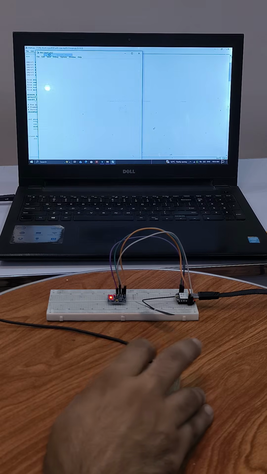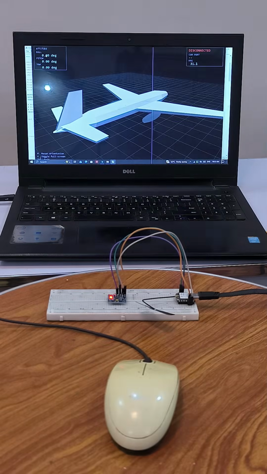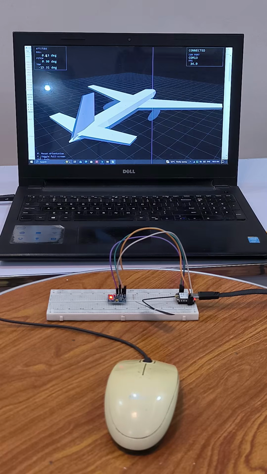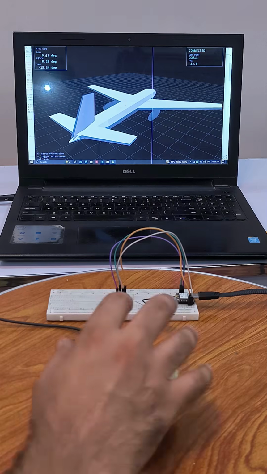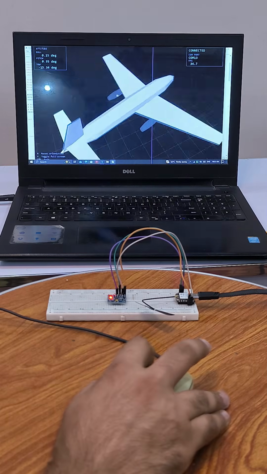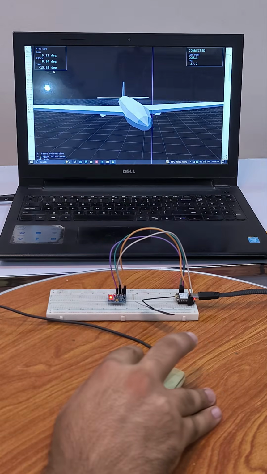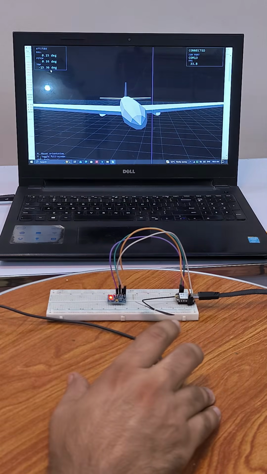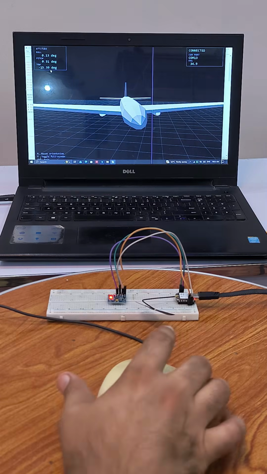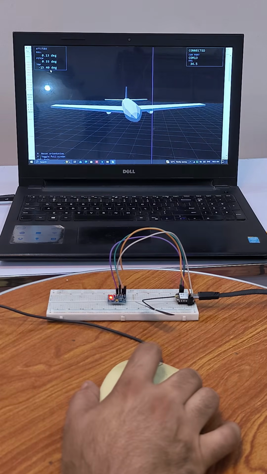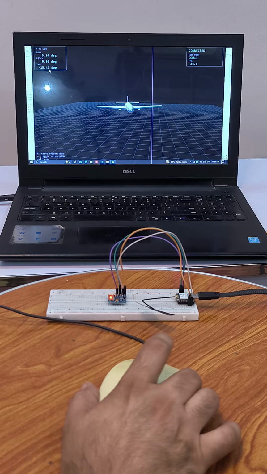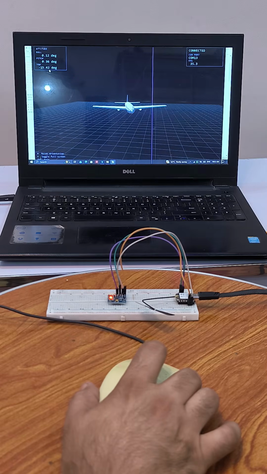First, I run the Python application and the 3D airplane instantly appears on the screen. I can drag the mouse to rotate the camera and view the airplane from any angle. Using the scroll wheel, I can smoothly zoom in and zoom out for a closer look.